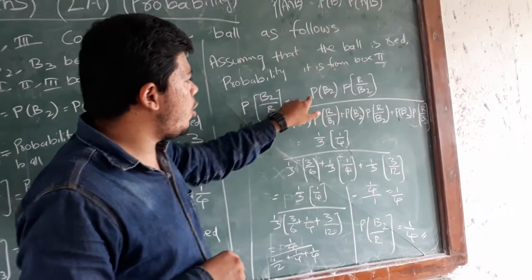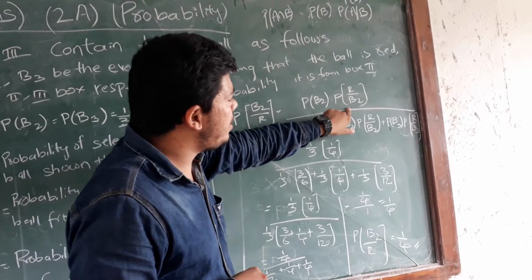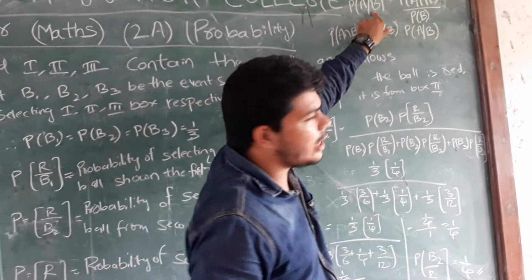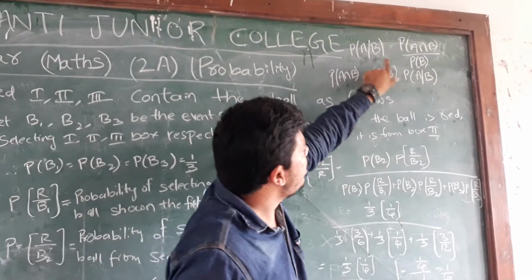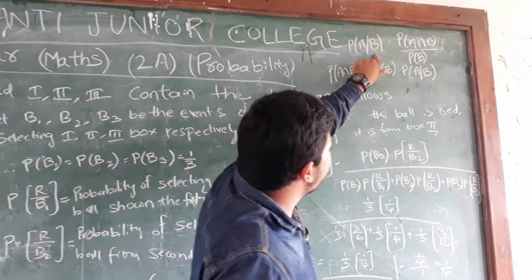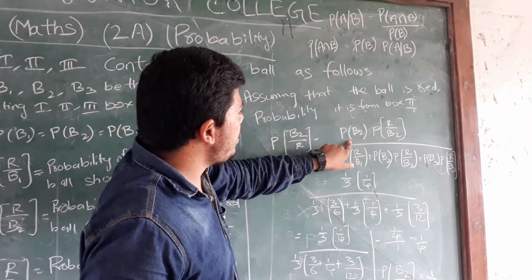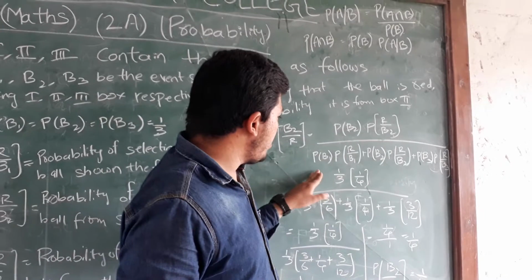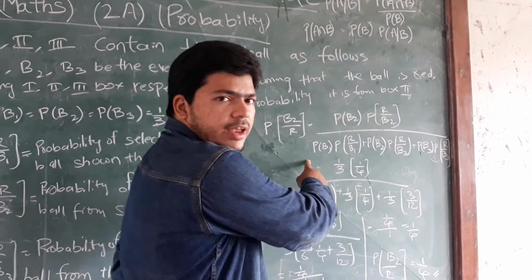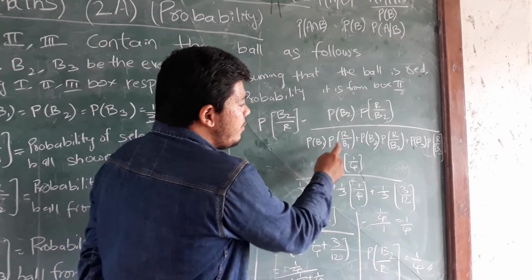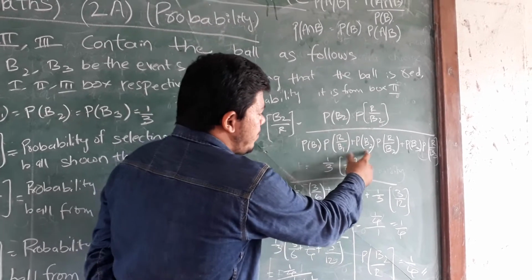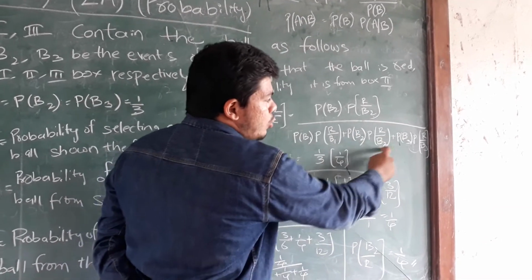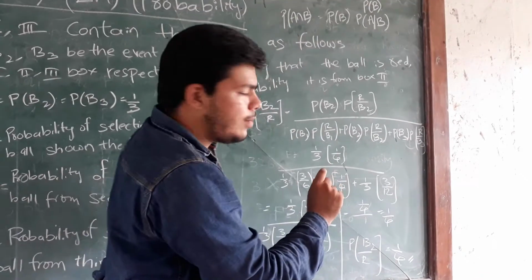So the formula is P of B2 by R, which is P of B2 into P of R by B2, divided by the sample space: P of B1 into P of R by B1, plus P of B2 into P of R by B2, plus P of B3 into P of R by B3. Keep it in mind.